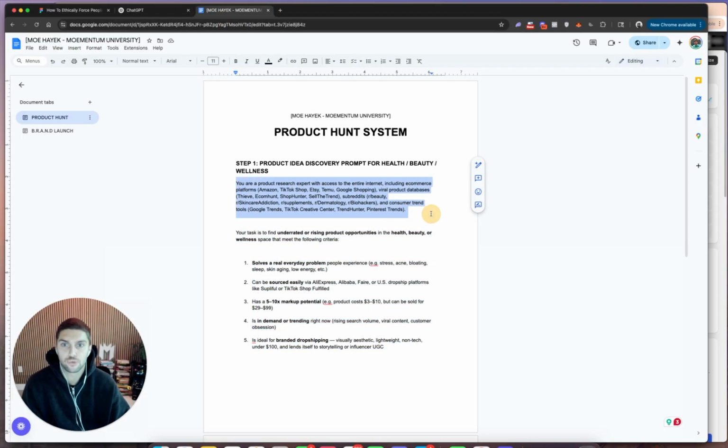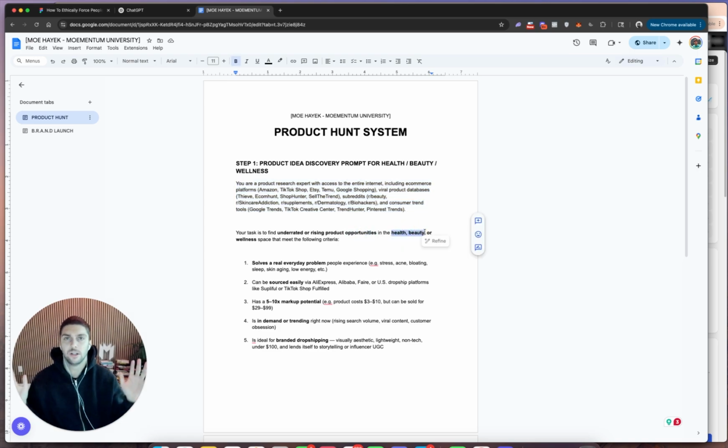And just to break down this prompt briefly, you can read it here together. So you are a product research expert with access to the entire internet, okay, including e-com platforms like Amazon, TikTok Shop, Etsy, Temu, Google Shopping, viral product databases, and so much more. Your task is to find underrated or rising product opportunities, specifically in health and beauty. Why health and beauty? That's just the space that I personally like. You've probably seen other people talking about this. It's recession proof. It makes people feel good and look good, and it solves an everyday problem.